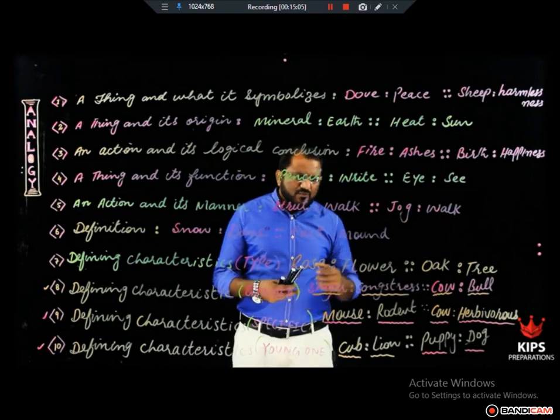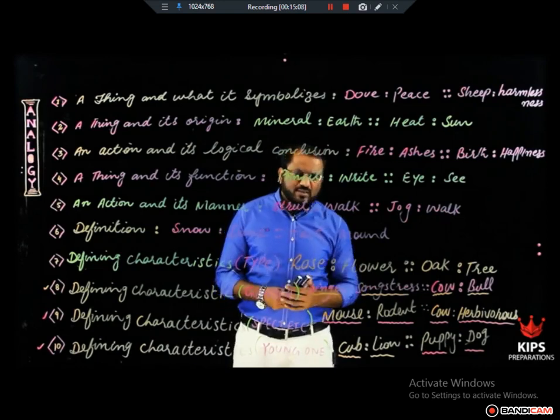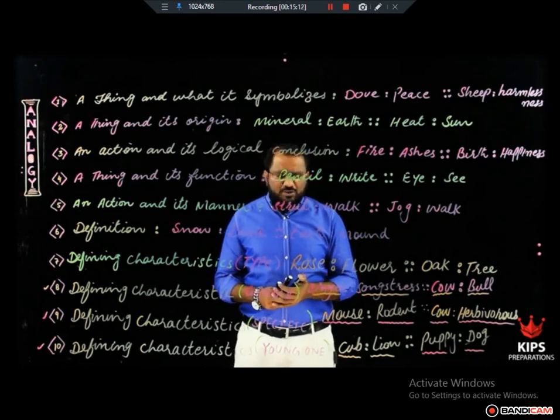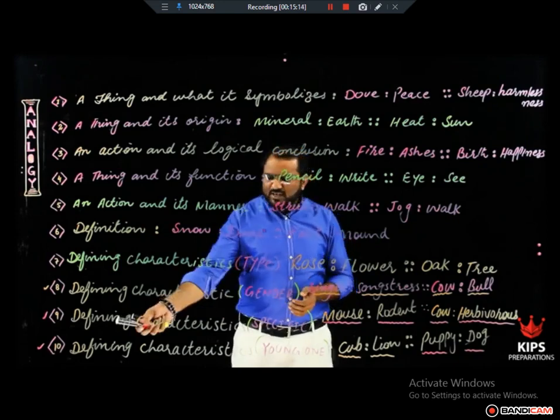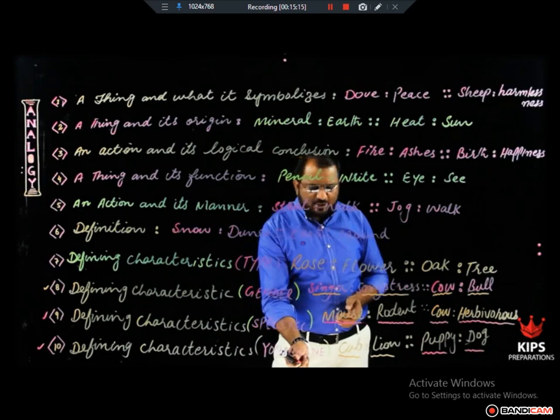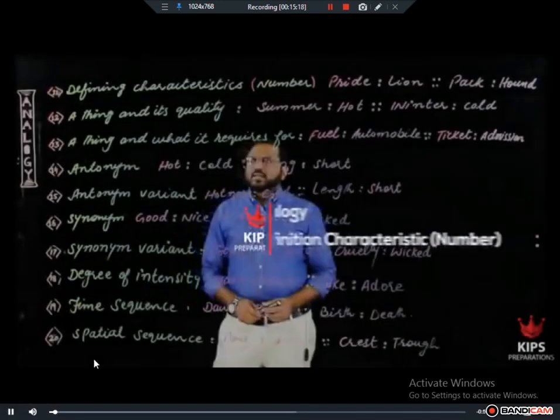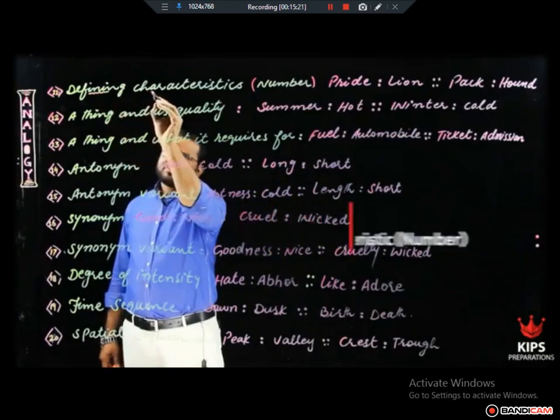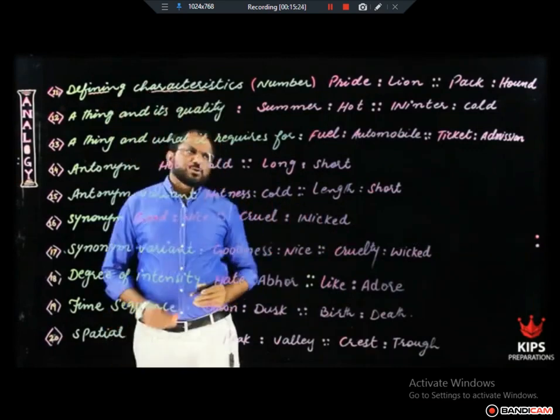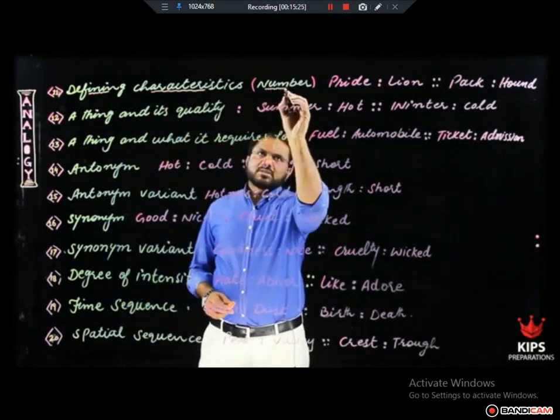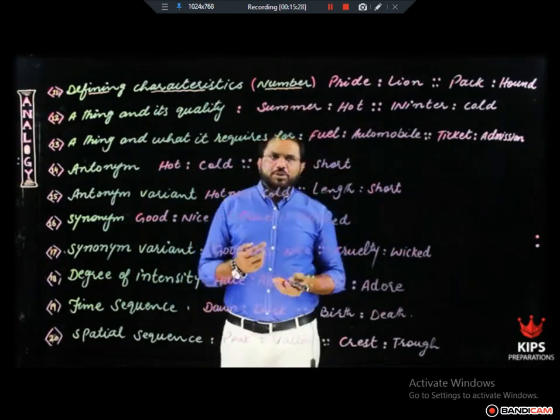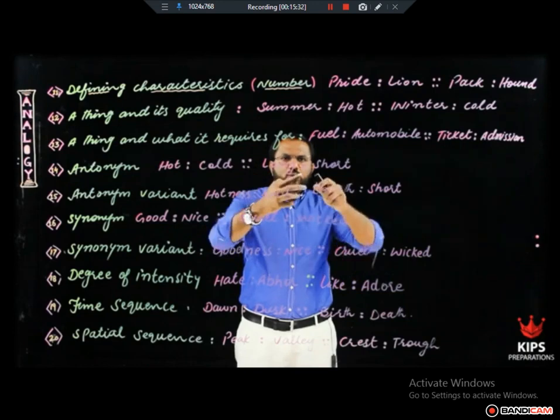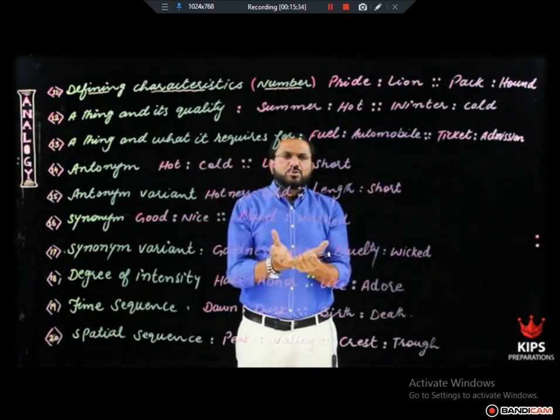In the same manner, fawn, F-A-W-N, fawn, is the young one of deer, right? This is all about your defining characteristic with respect to young ones. Our 11th relationship is defining characteristics with respect to its number. One word will show one individual, and the other word will show the collection of those individuals.